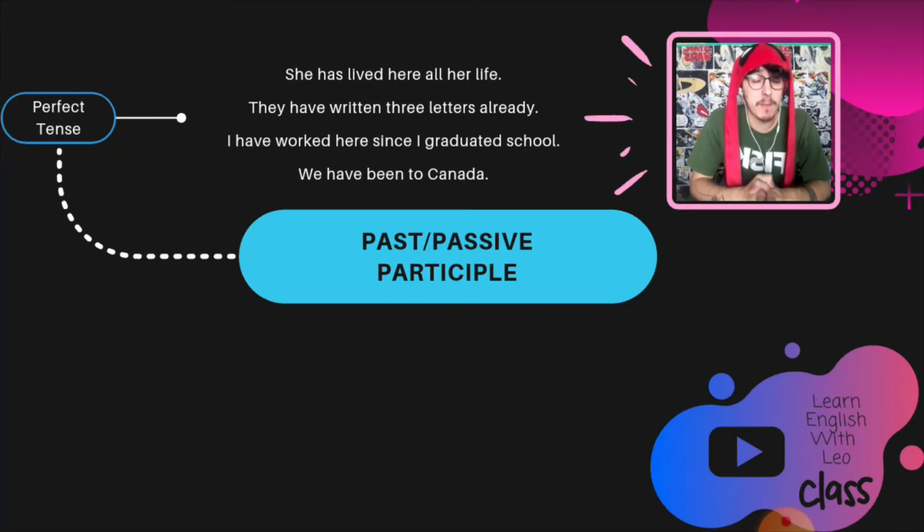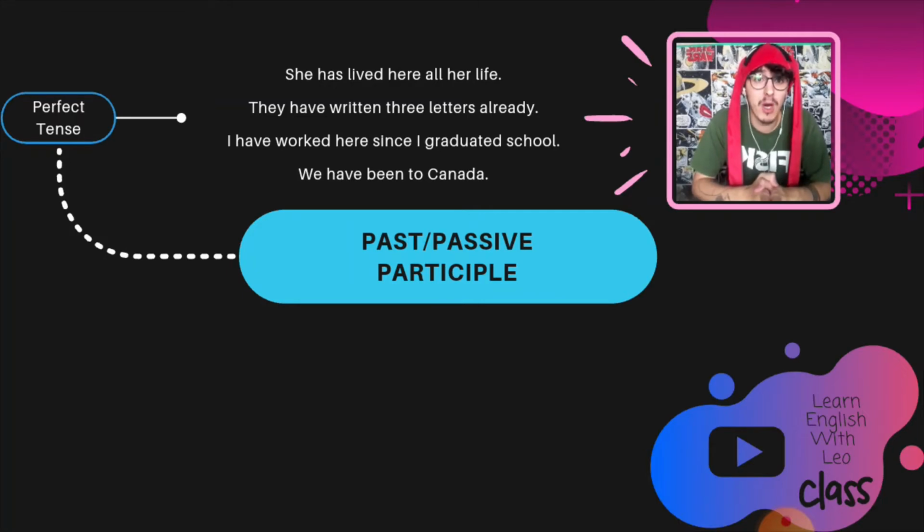They have written, guys. So written is the past participle of write, okay? And this is an irregular verb, so it changes how it's written. In this case, I have write, wrote, simple past, and written, past participle.